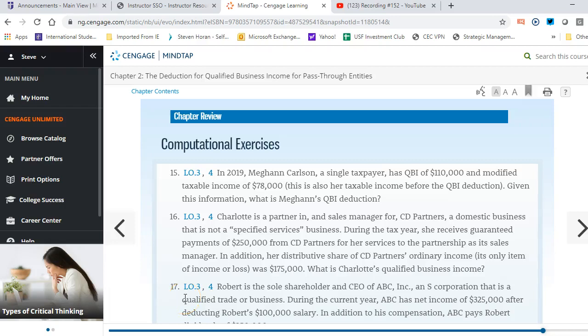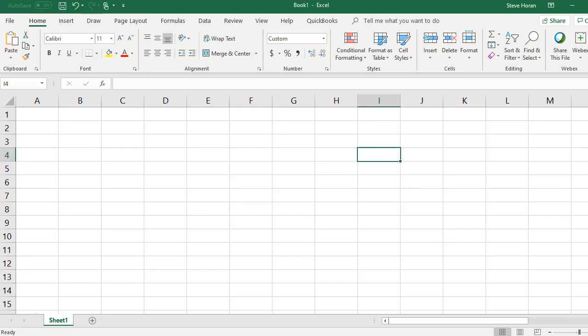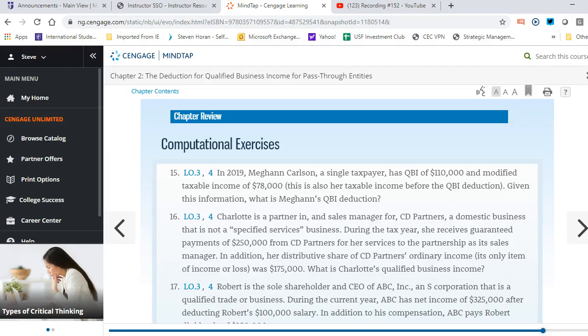Let's take a look at the Chapter 2 exercises. So I have our ebook open. I went to the computational exercises for Chapter 2, and we'll just go through and work on them together and solve them together. I like to use Excel, so I've got Excel open in the background. We'll just jump between Excel and the ebook to solve the problem.